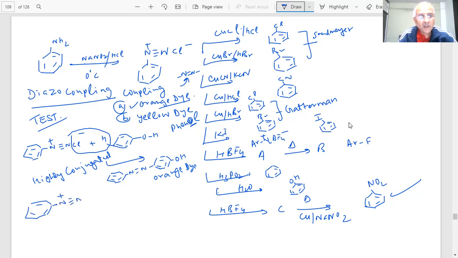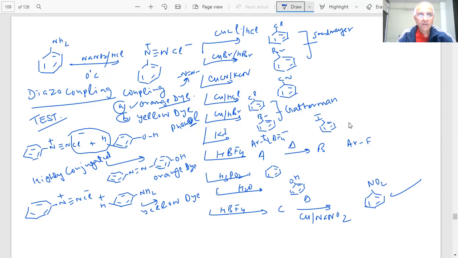Very important. I am saying the possibility of this being asked in the paper is very high. If you want to see the mechanism, we have already uploaded that on YouTube, students. This H will go, so it will form, student, yellow dye. Very brilliant colors. Highly colored dyes are formed, student. Orange dye will be formed when you add phenol, para-hydroxyazobenzene, and para-aminoazobenzene will be a yellow dye.